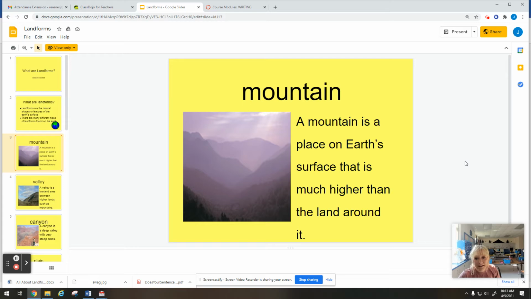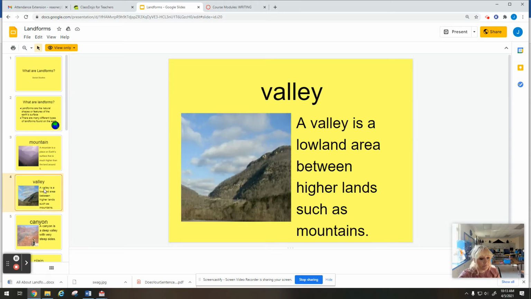A mountain is a place on Earth's surface that is much higher than the land around it. So you can see that these are mountains, and you know it's a mountain because its elevation is a lot higher than the land around it. It's bigger, and it's way taller than a hill.